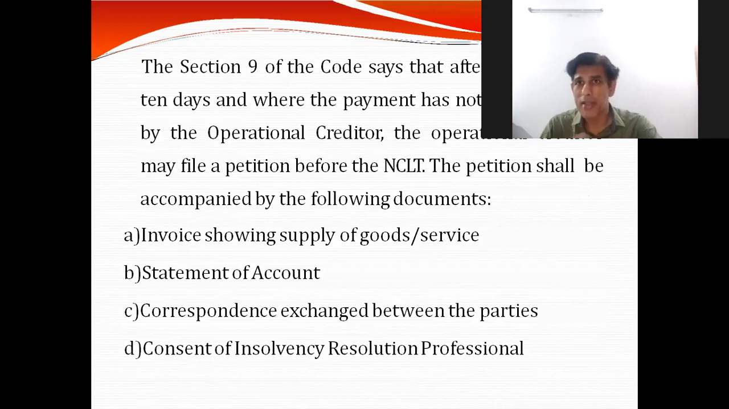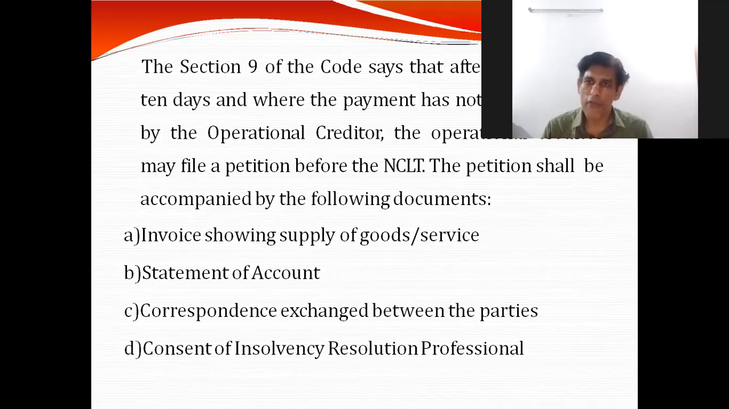And that will happen under section 9. Remember, section 8 talks about sending a demand notice. We have to first send a demand notice, which is not there in section 7, and which is a pre-requirement for filing an application under section 9 by the operational creditor. Section 9 of the code says that after expiry of 10 days, the operational creditor has the right to file a case against the corporate debtor where the payment or any response has not been received from the corporate debtor.